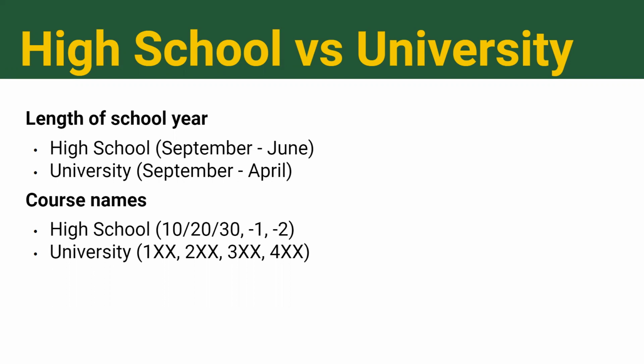Another notable difference is how we label course numbers. In high school, you are likely used to seeing 10, 20, or 30 with a dash beside it in Alberta to denote the different levels. At the U of A, we number our courses in the hundreds, so 100 courses are typically taken in your first year or as foundations, and then 200, 300, or 400 level courses, respectively, are more specialized and often require prerequisites. I will note that there are no dashes, and for example, an English 102 versus an English 103 course does not mean that one is harder than the other. It simply means that they are on different content, and you will study different aspects of literature in each.